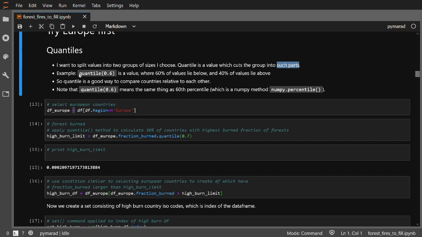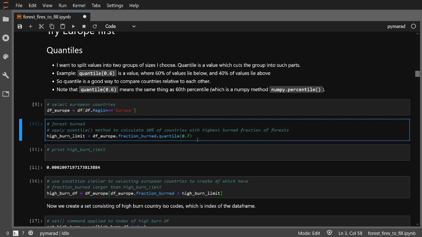Example, if I write quantile 0.6, that will be the value where 60% of my data will lie below that threshold, that quantile, and 40% of values will lie above. So quantile is a good way to compare countries relative to each other. Also note that quantile means the same thing as 60th percentile. Percentile is a method which you can find, for example, in NumPy, and it's called numpy percentile.